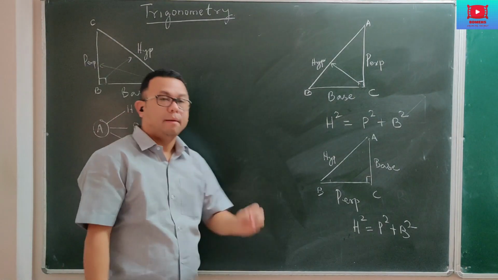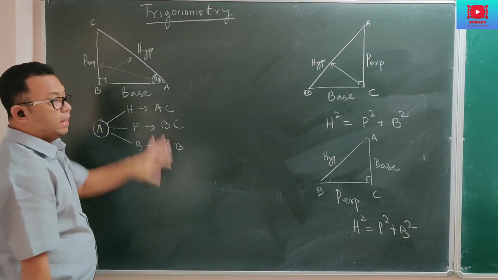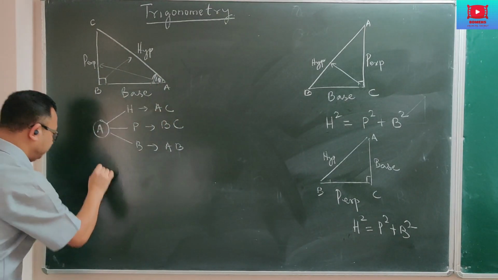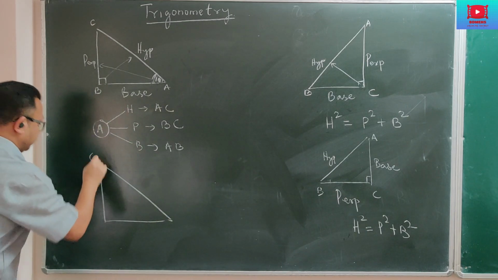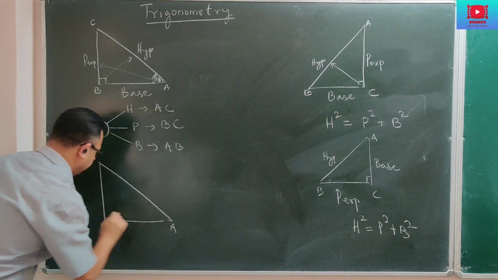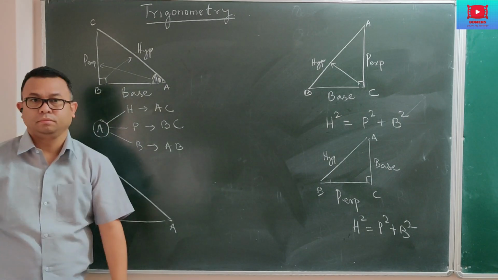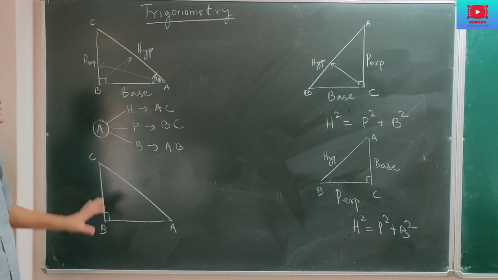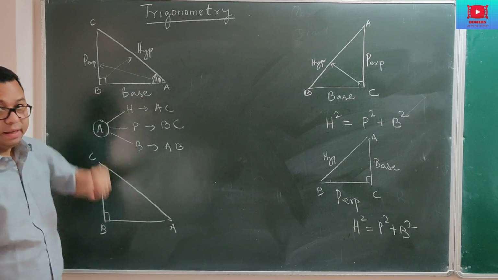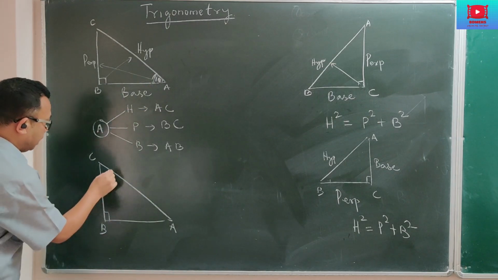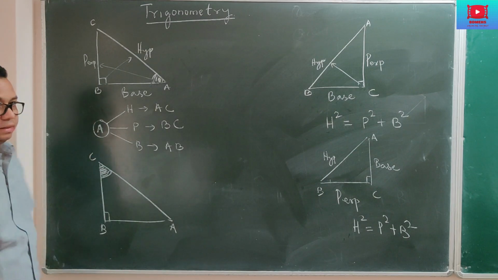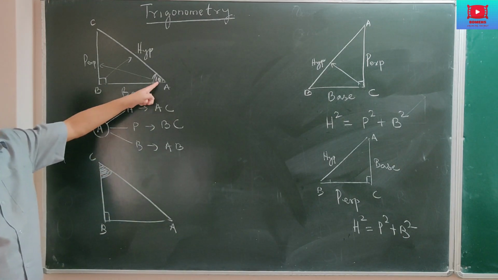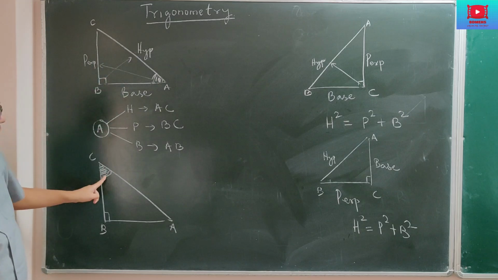Yes, I agree with you. But now the same diagram, if I make it again, with C, B and A, and 90 degrees here. Now, the angle of reference previously was A. Now you may also be given the angle of reference as C. So again I am repeating, previously it was A. Now it is C.